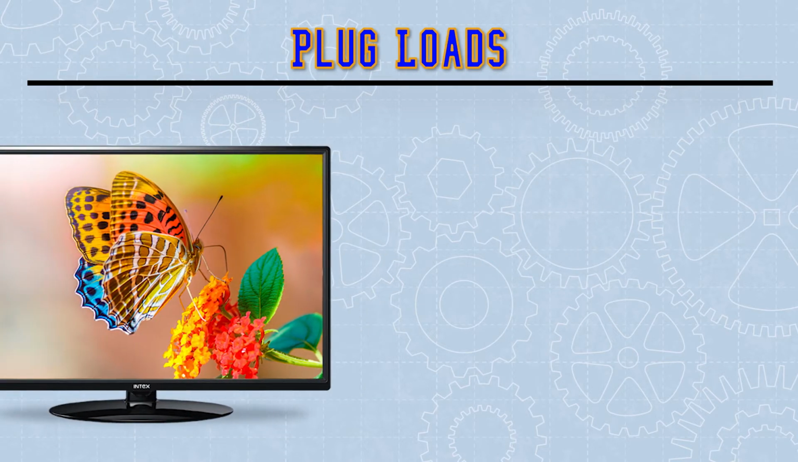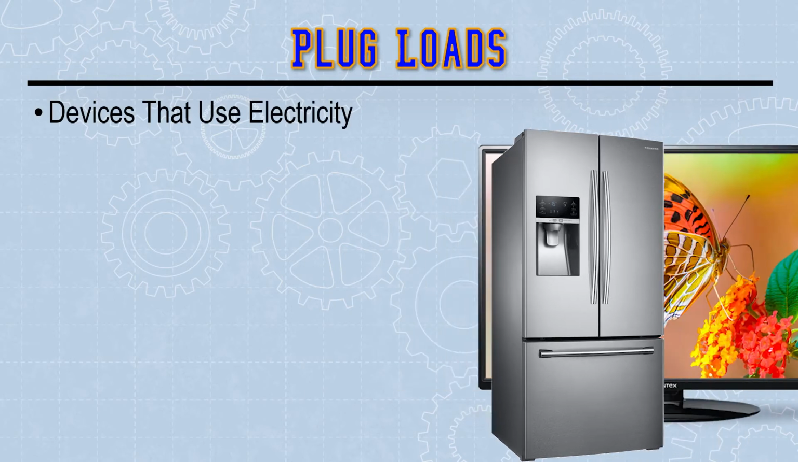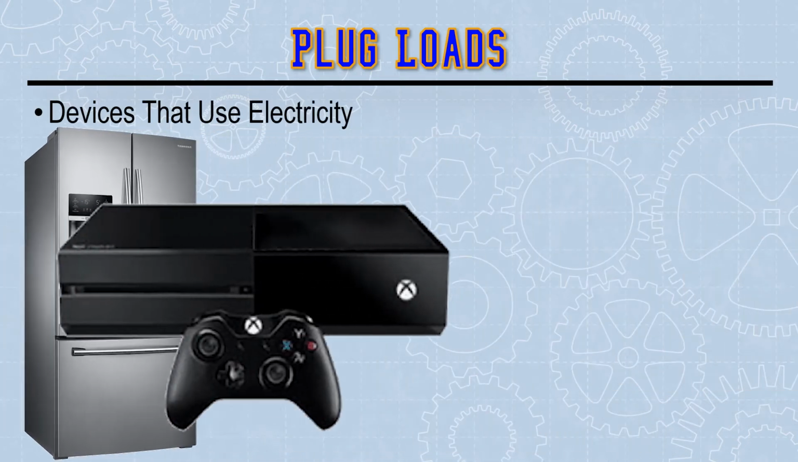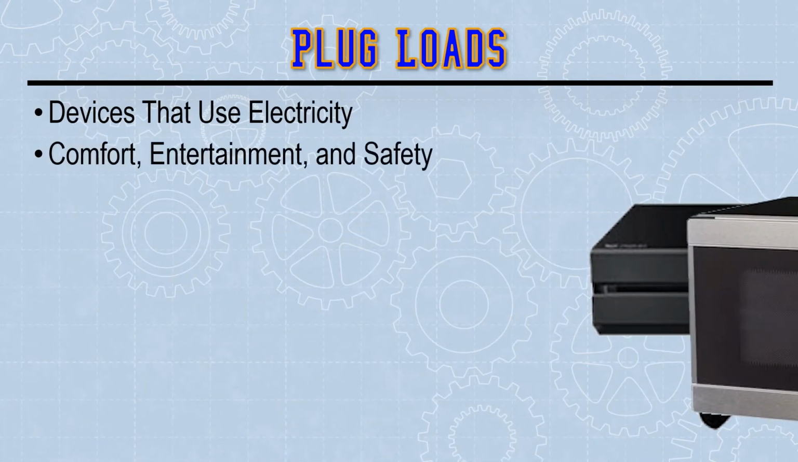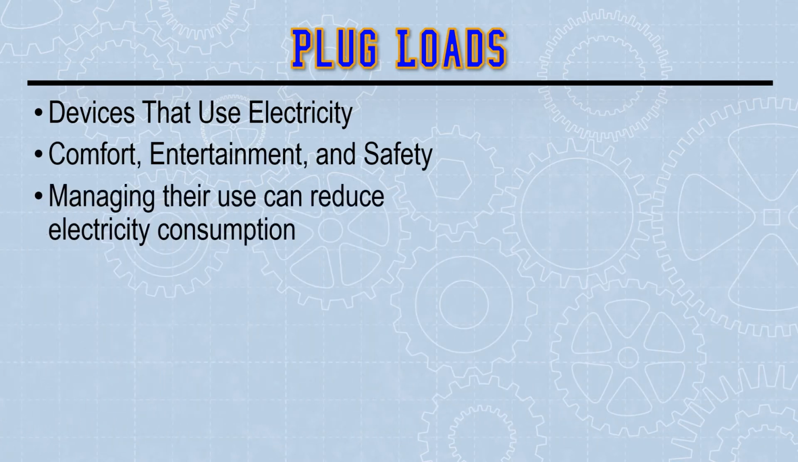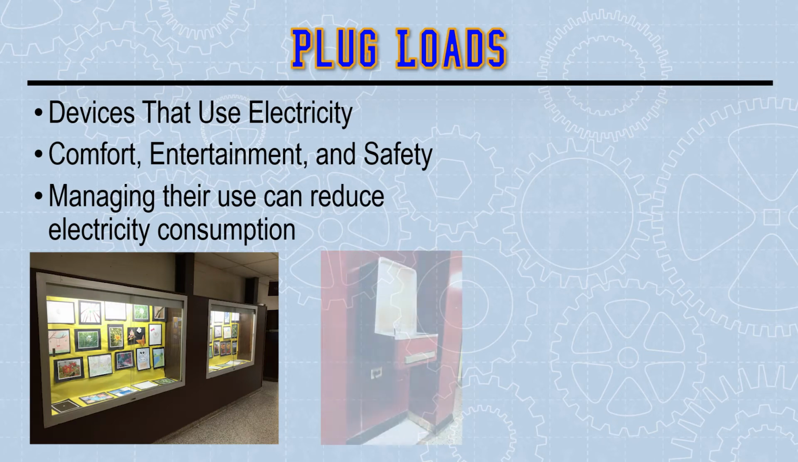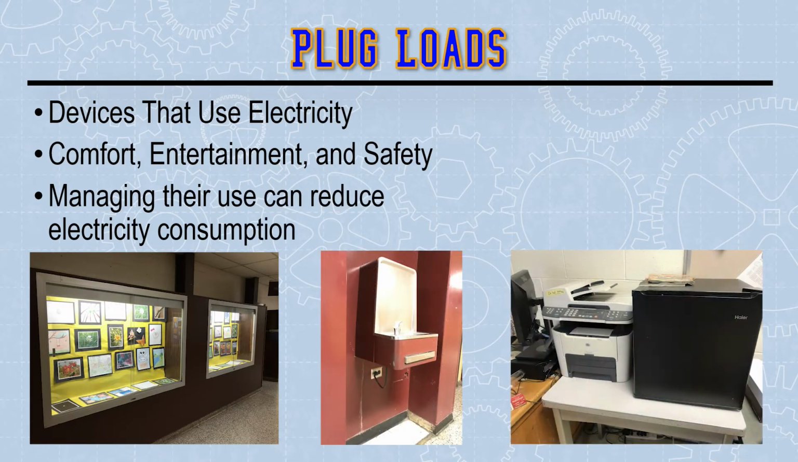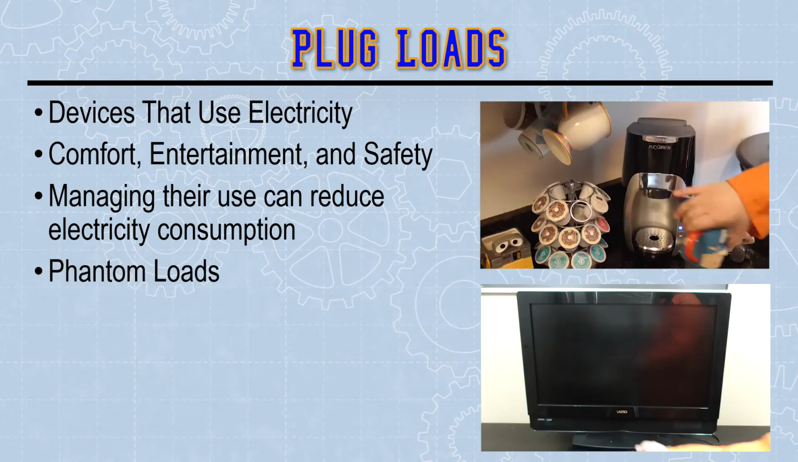Electricity is one of the biggest energy uses in the home. And plug loads are devices that use electricity. These are devices that bring us comfort, entertainment, safety. However, managing their use can reduce electricity consumption. You can look at that a couple of different ways. We can buy more efficient technology, more efficient devices that use energy better. Or we can choose to turn these devices on and off.